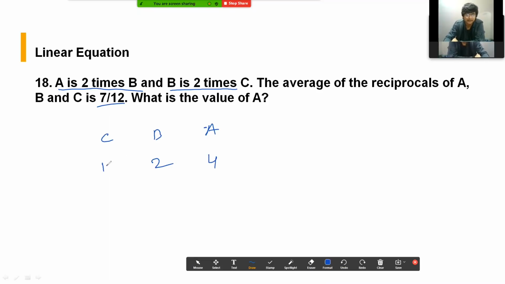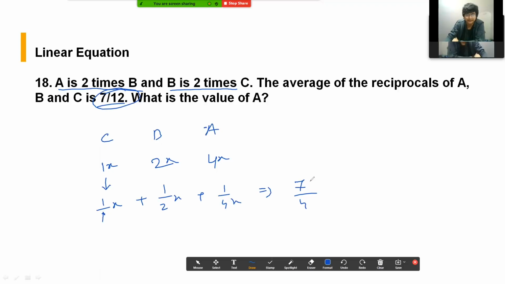Let's take x here. What it is saying is the average of the reciprocals of A, B and C. So the reciprocals will be 1 by 1x, 1 by 2x, 1 by 4x. If you add all of them, what do you get? The LCM is 4, so 4 plus 2 is 6, plus 1 is 7.